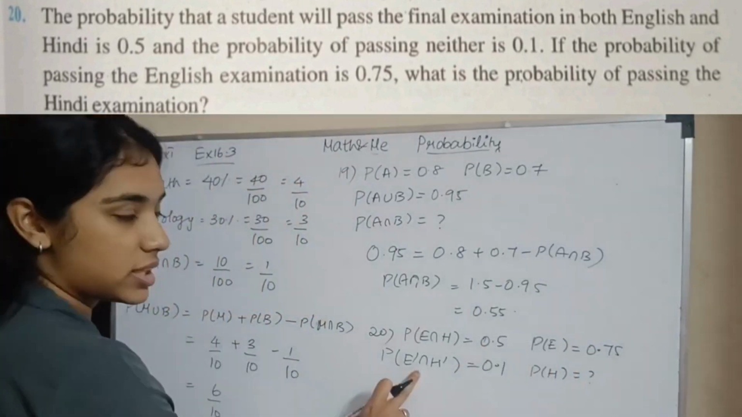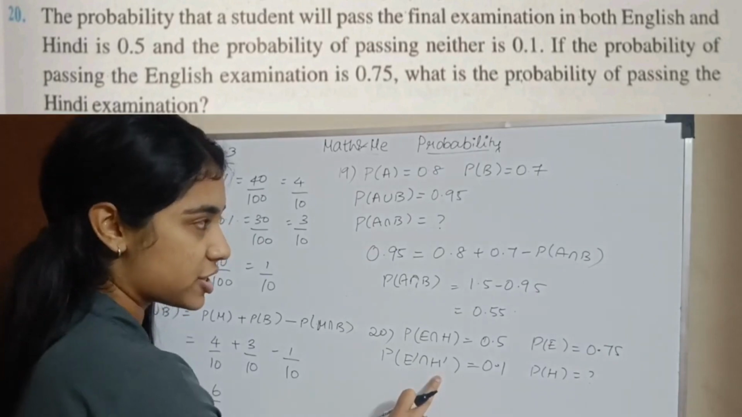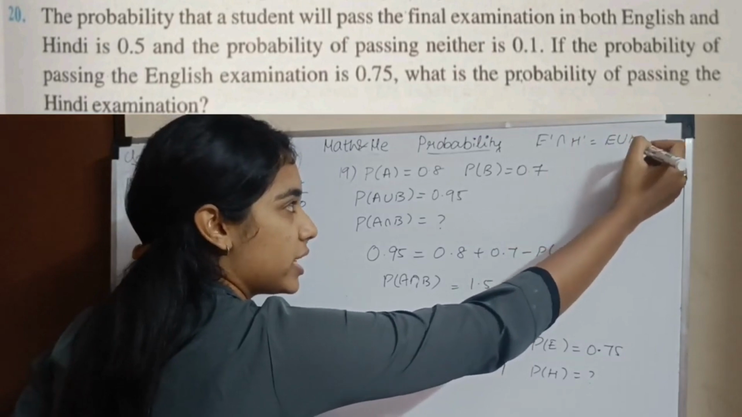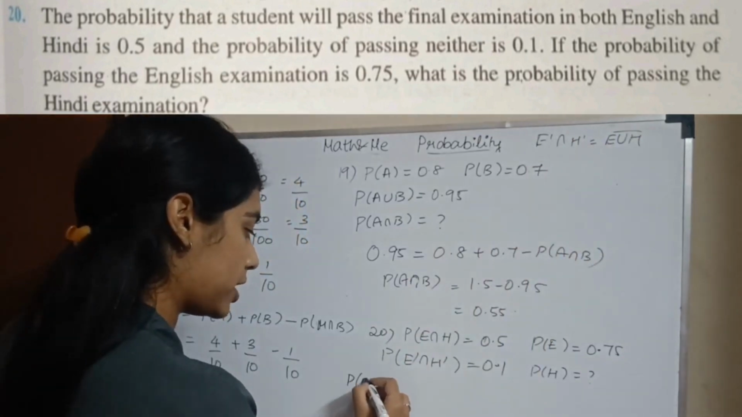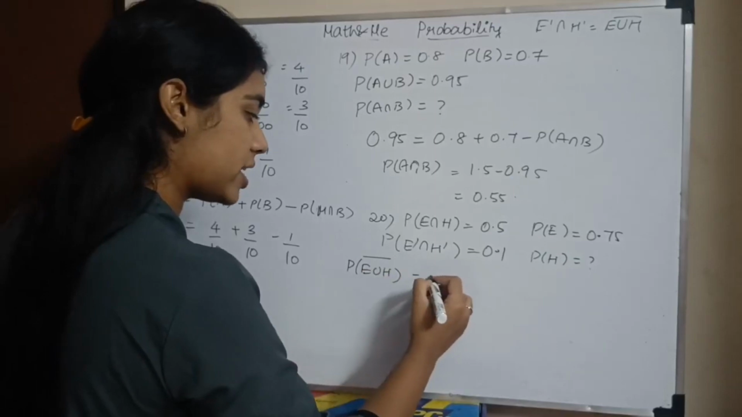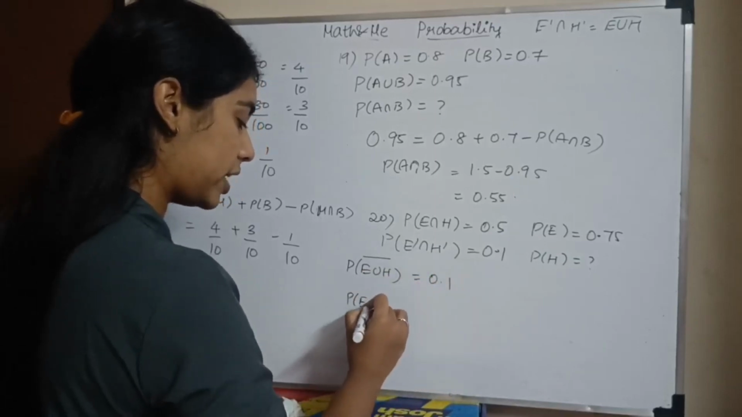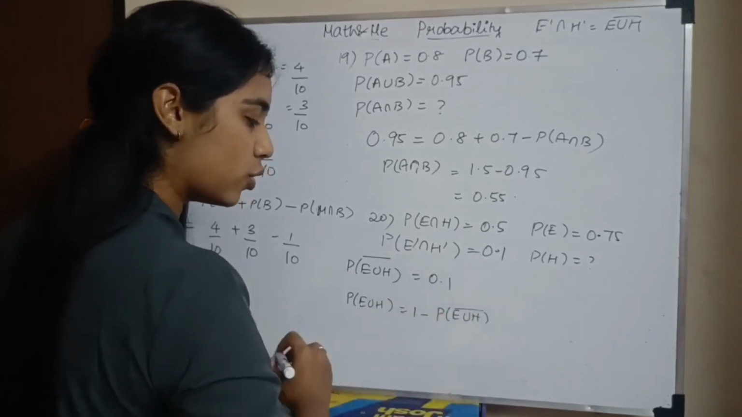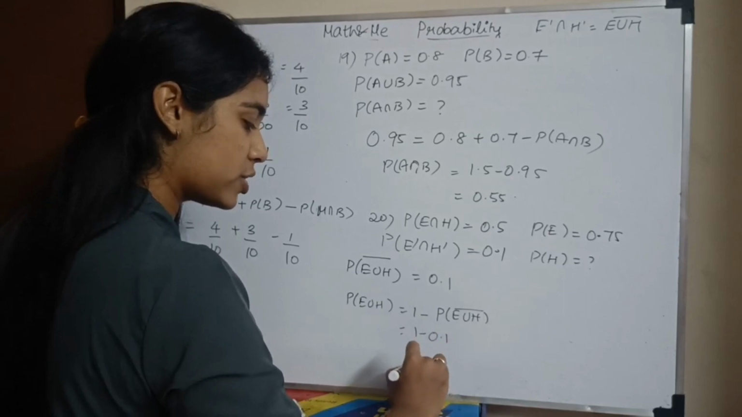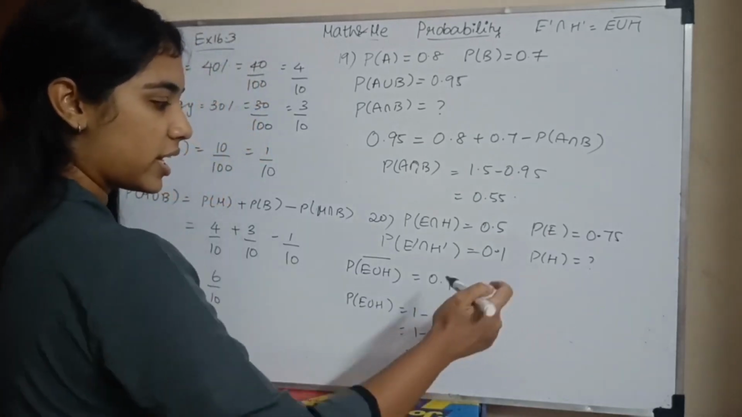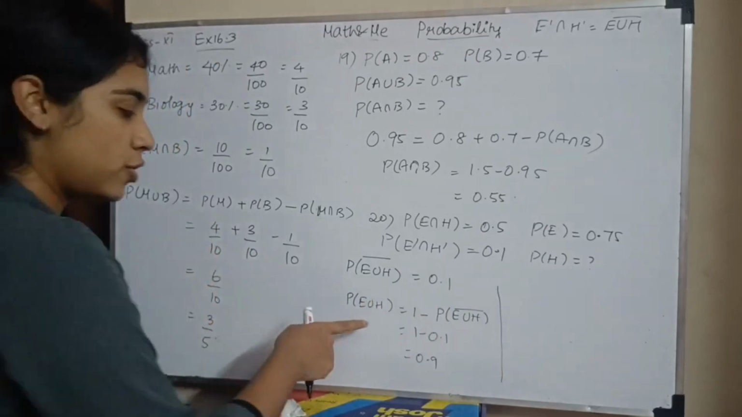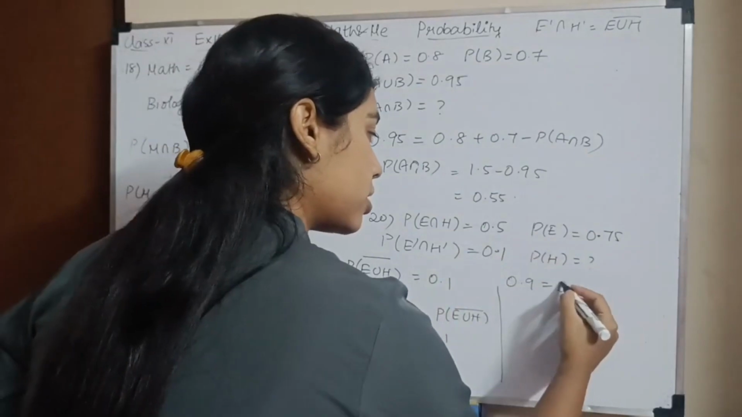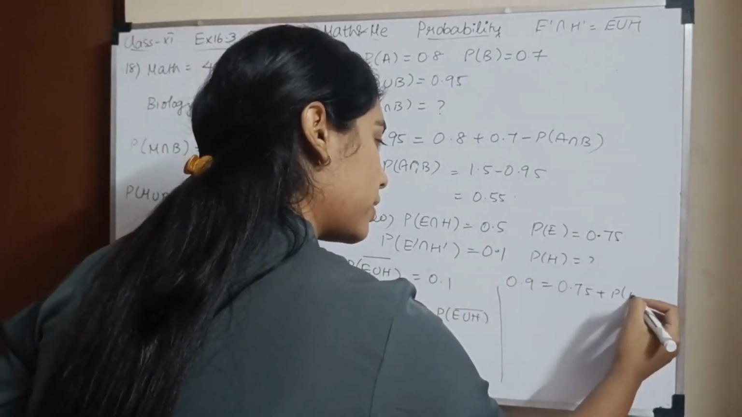Okay, so what is given here is the probability of E dash intersection H dash. We know De Morgan's law: E dash intersection H dash is nothing but E union H the whole dash. So the probability of E union H the whole dash is 0.1. So the probability of E union H is 1 minus the probability of E union H the whole dash, which will be 1 minus 0.1, which is 0.9.